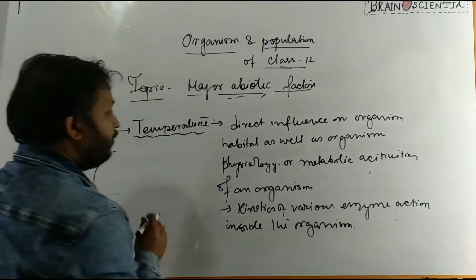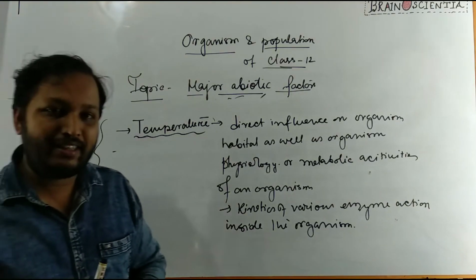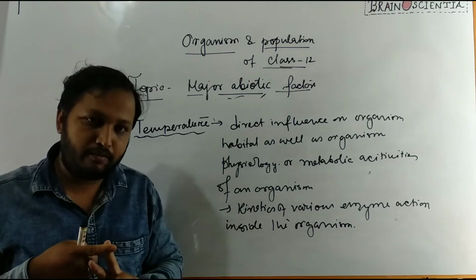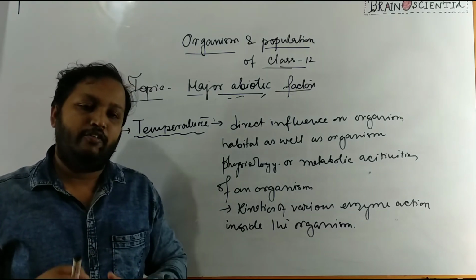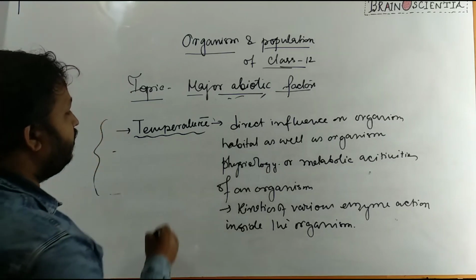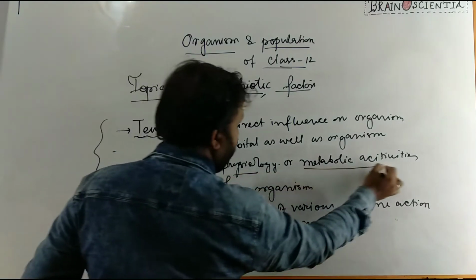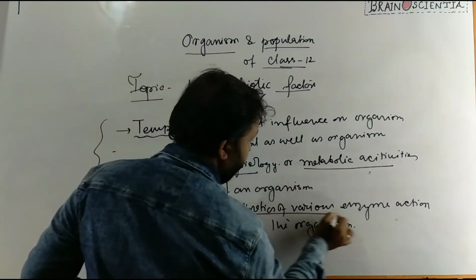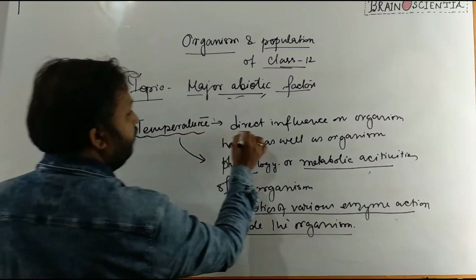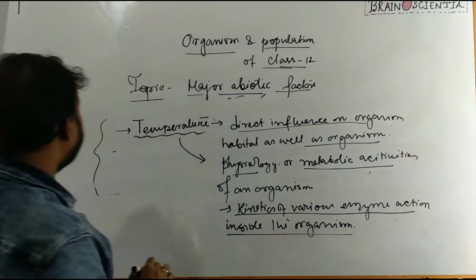So that means temperature has a direct influence on the organism's health as well as its biological activities, various metabolic activities, various enzymatic activities of an organism. So it has a direct influence on the physiology, metabolic activities of an organism, kinetics of various enzymatic action inside the organism. That means temperature has a direct influence on organism habitat as well as organism physiology.